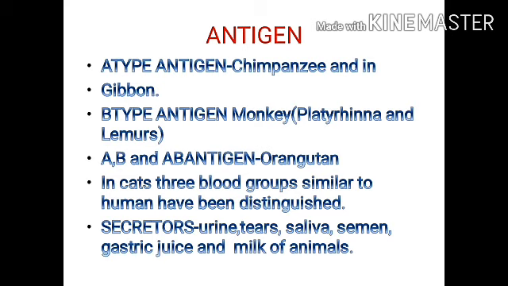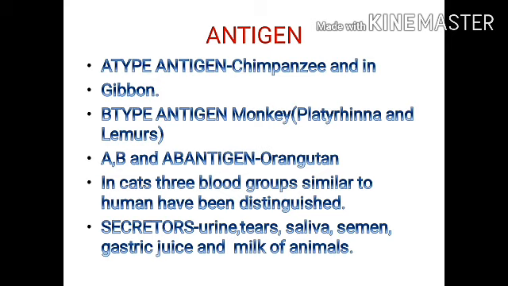B-type antigen is observed in New World monkeys, Platyrrhina and lemurs. AB antigen is observed in orangutan. In cat, 3 blood groups similar to the human have been distinguished.